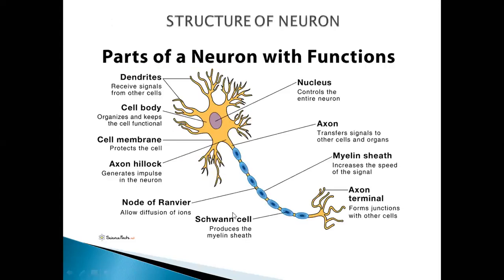Now let's come towards the structure of the neuron. What are the neurons? You can say the key structural and functional unit of the nervous system is called the neurons. So this is the key structural and functional unit of the nervous system.